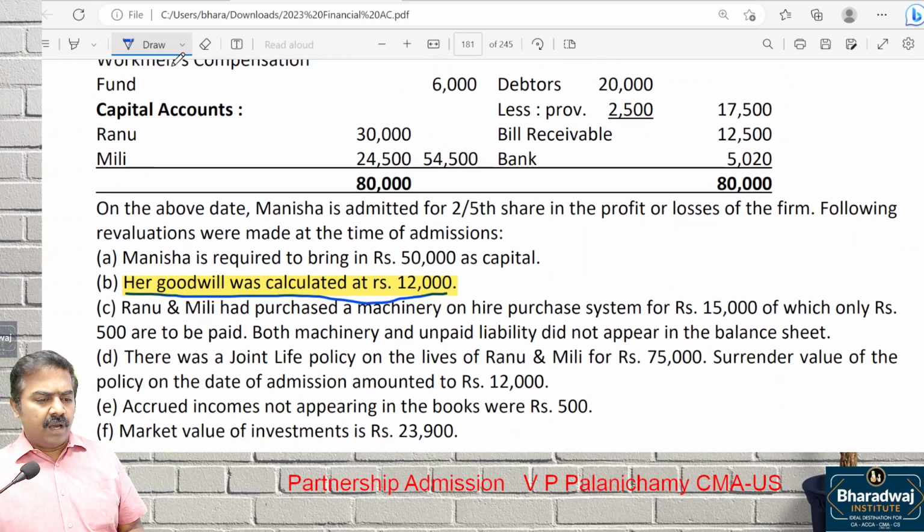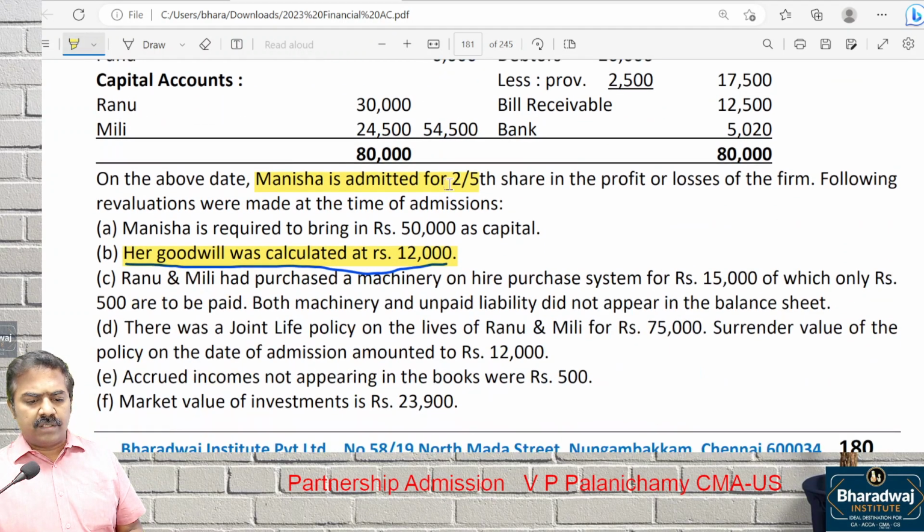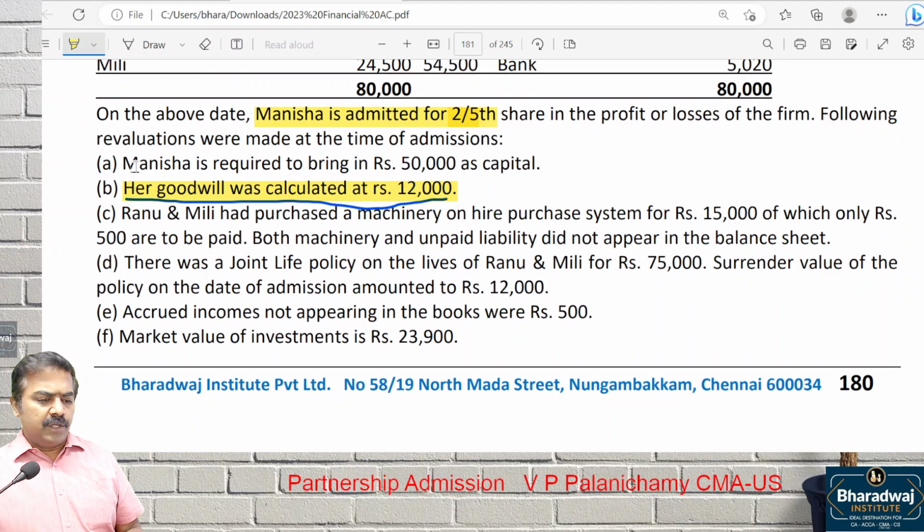Look at this. On the above date, Manisha is admitted for 2/5 share of profit. Old share is 2:1. The new share of the new partner only is given, 2/5. The following adjustments are made. New partner will bring 50,000 as capital.